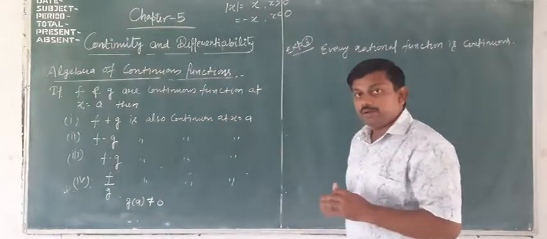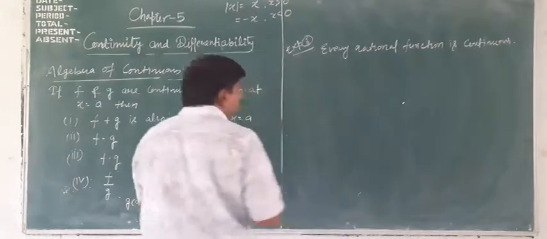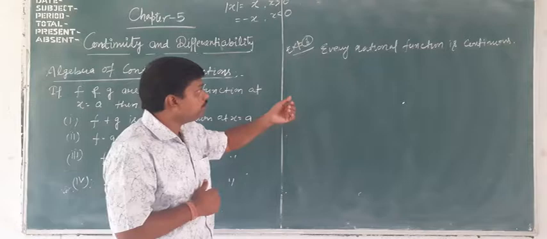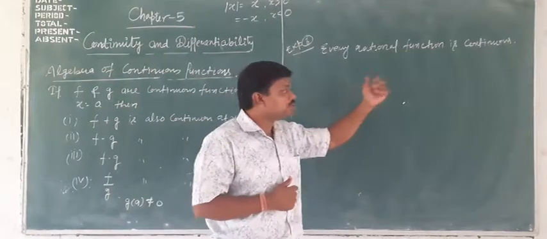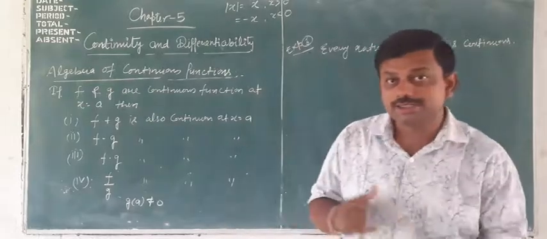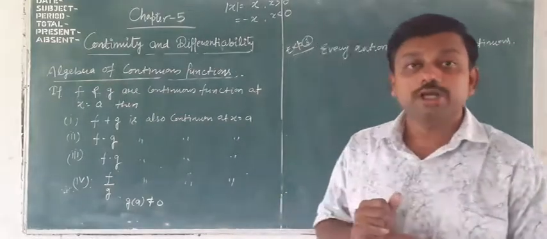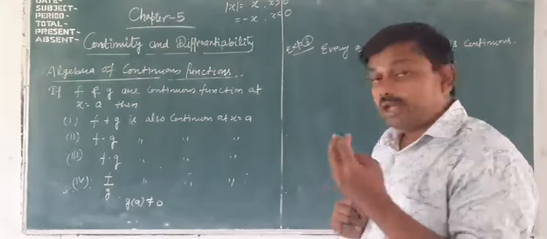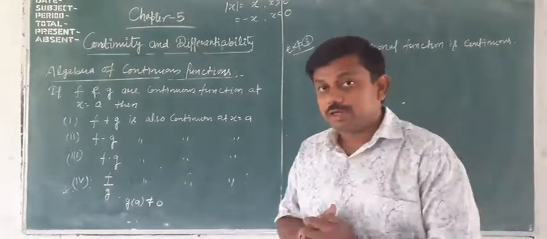Today we have discussed one more example of the theorem: every rational function is continuous. In my previous video, we have already discussed that the modulus function is continuous. Second one, every polynomial function is continuous.